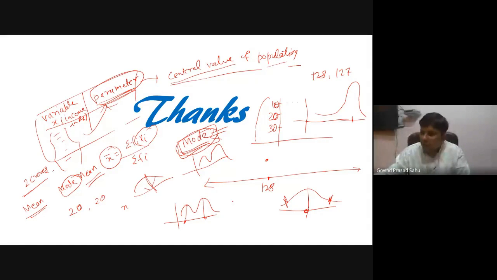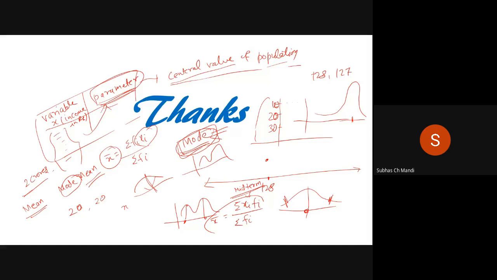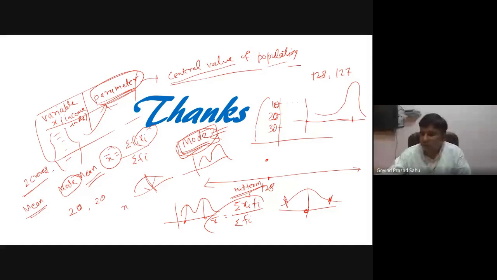If it is discrete data, the mean is given simply by this formula. If it is continuous data, we use the same formula, but in that situation it uses the midpoint of the interval. So there is no direct relation between bimodality and the mean, although there is an empirical formula between the mean, median, and mode.